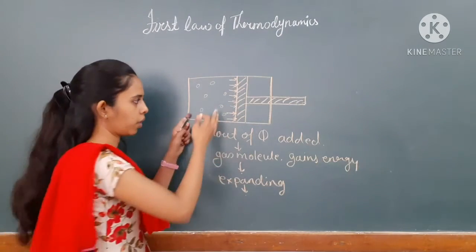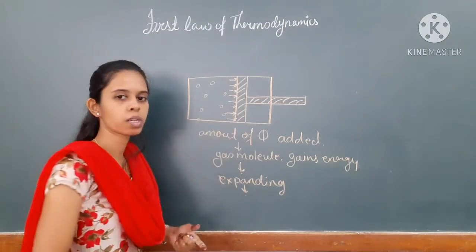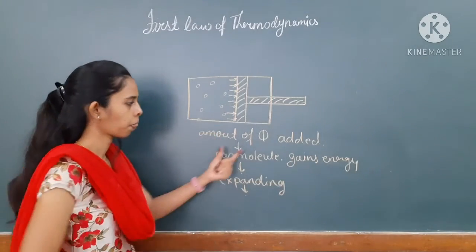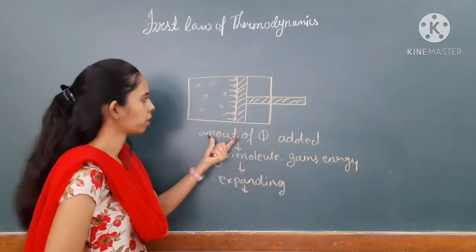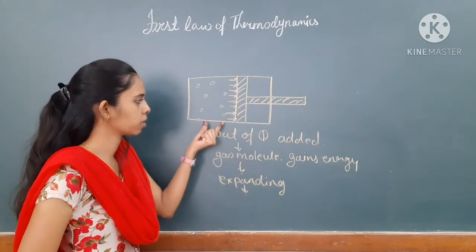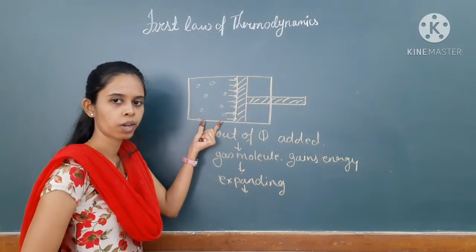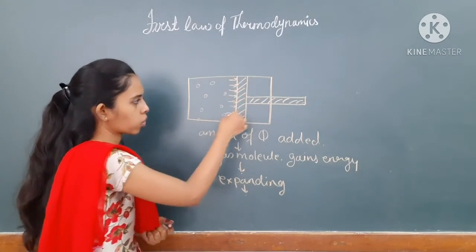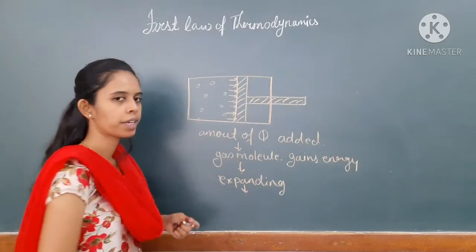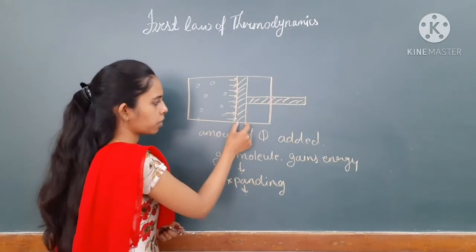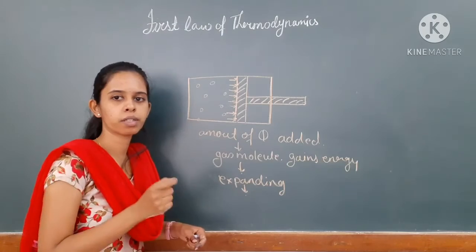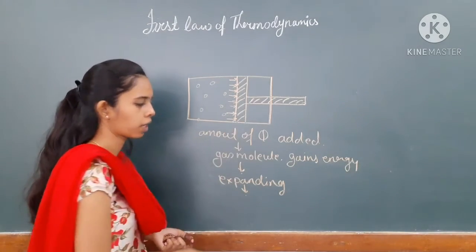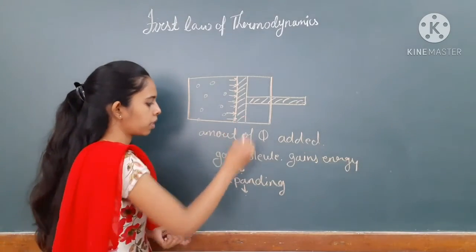Yes, they try to apply pressure on this piston because these molecules have constant momentum before applying the heat. But when heat is added to this system, what will happen? Their momentum is going to change, and due to this momentum they apply pressure on the piston, and this piston moves a very small distance. That is, we can call it an infinitesimally small distance, for example dx.